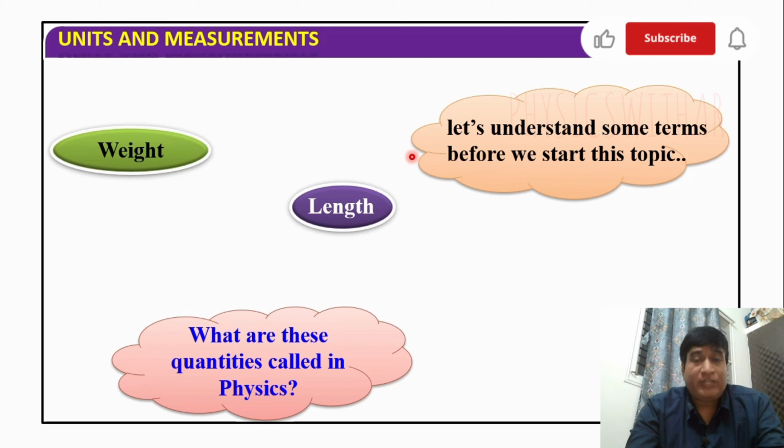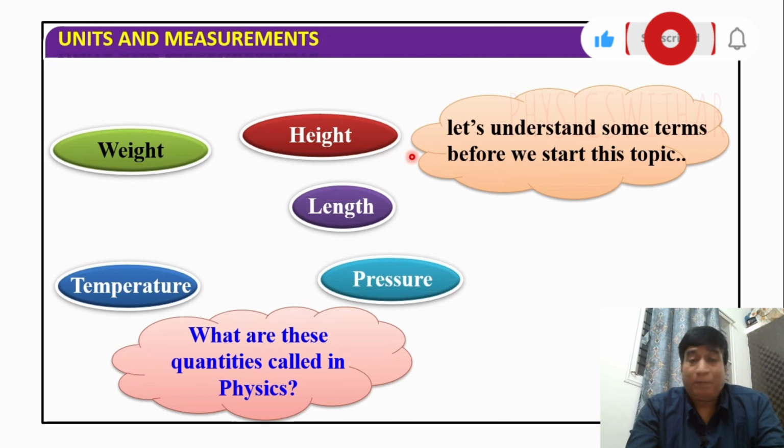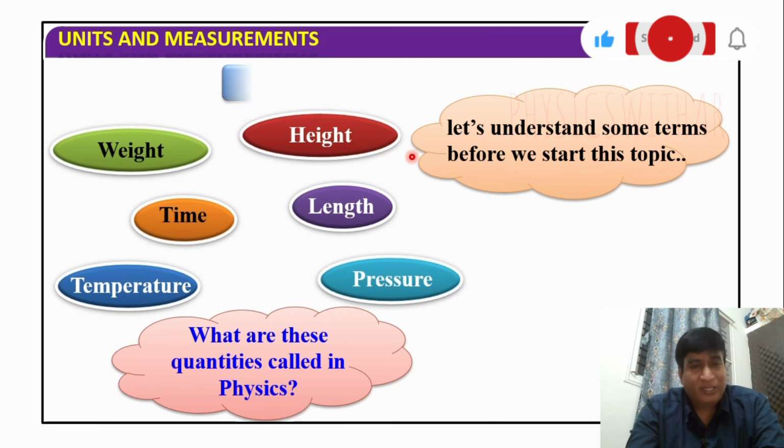Length, for example, if you go shopping, they may ask the size or length. Height. Temperature of the surroundings, inside the room or outside the room. Pressure, force per unit area. Time.